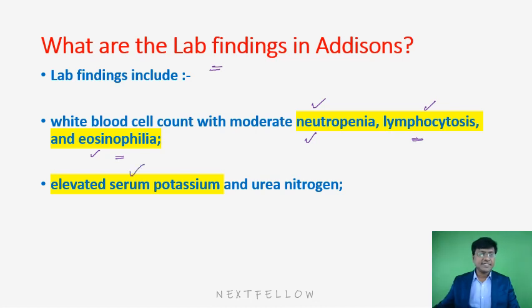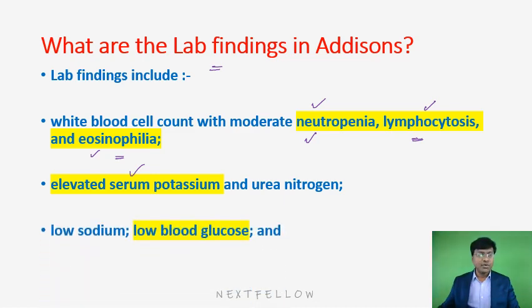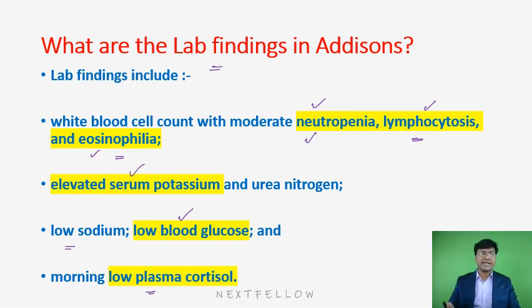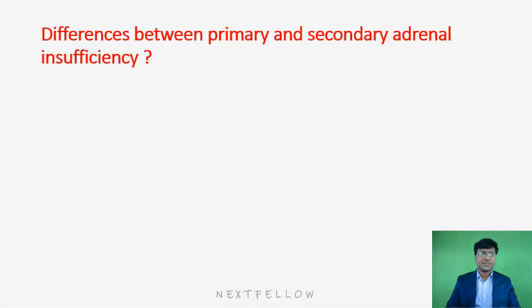Then there will be elevated serum potassium levels. Why? Because of the deficiency of aldosterone. And there will be low sodium, which is also due to deficiency of aldosterone. There are also low blood glucose levels in the individual. Why is there low blood glucose? Because when steroids are not there, there is no hepatic gluconeogenesis, and that is the reason for the low blood glucose level. And there is a low plasma cortisol level, which is the characteristic feature of Addison's. So these are the laboratory findings in Addison's.